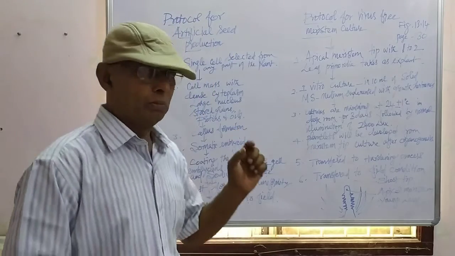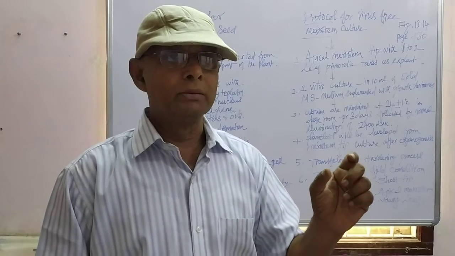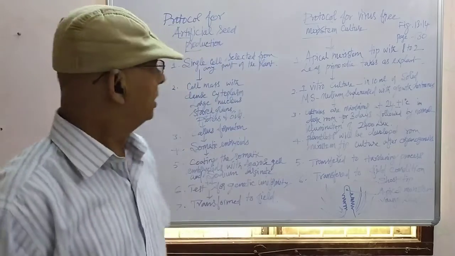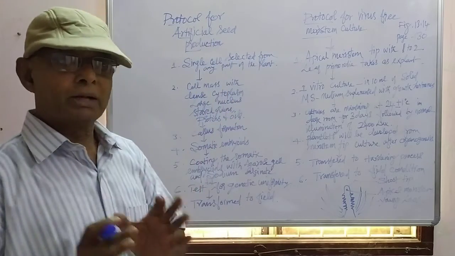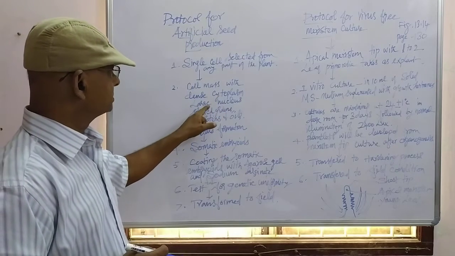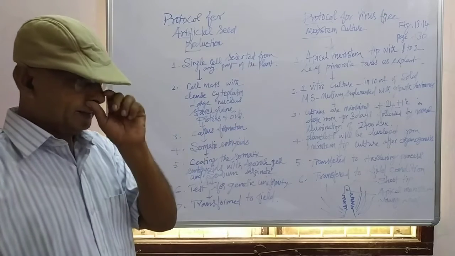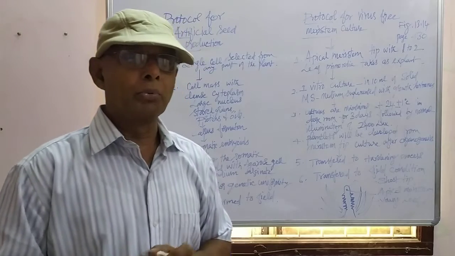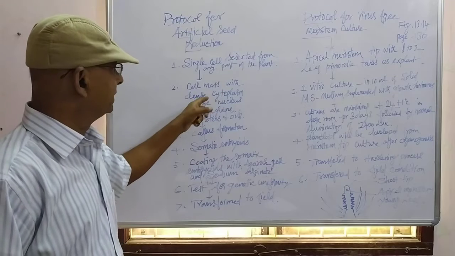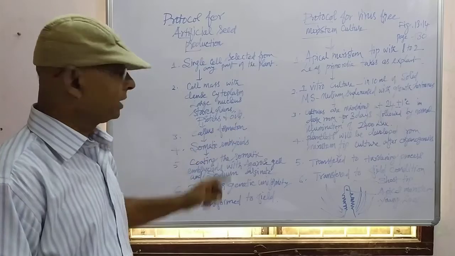When one cell is taken from any part of the plant and grown in the culture medium under aseptic condition, a cell mass will be produced. That cell mass contains dense cytoplasm, large nucleus, starch grains, proteins, and oil. And that is the product of the cell. One cell gives rise to a cell mass with a dense amount of cytoplasm, large nucleus, starch grains, proteins, and oil.